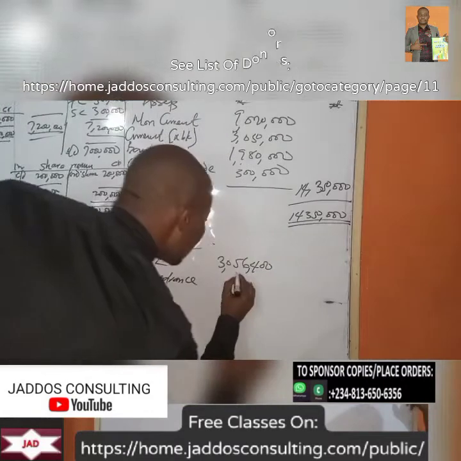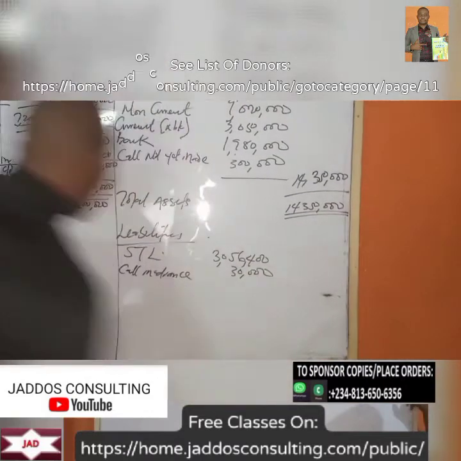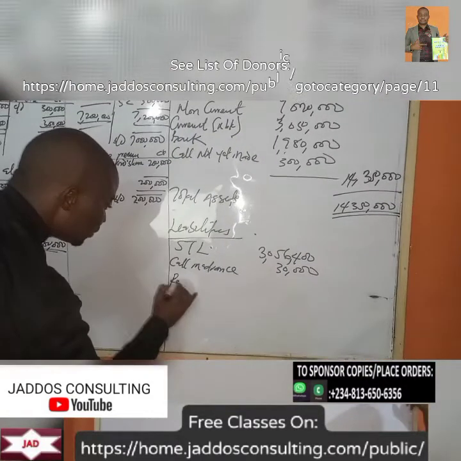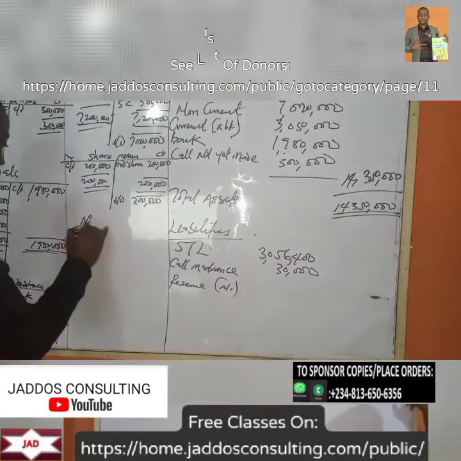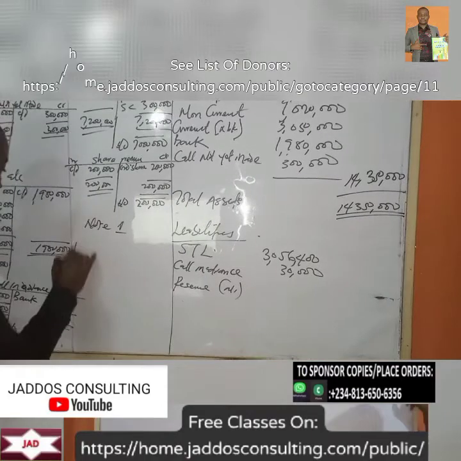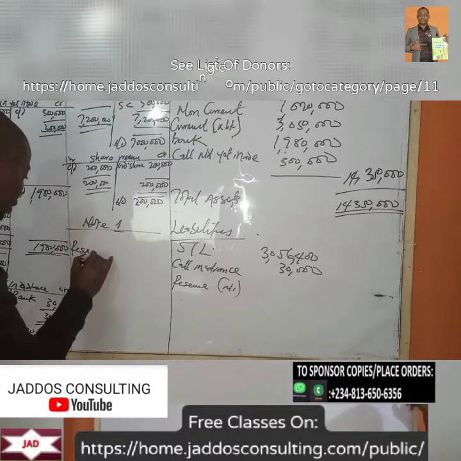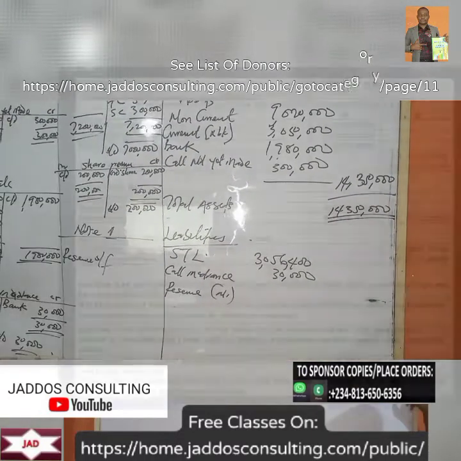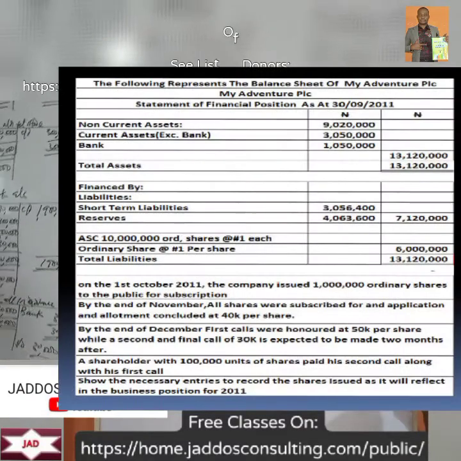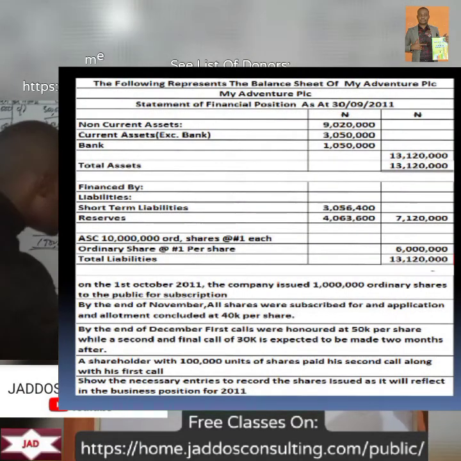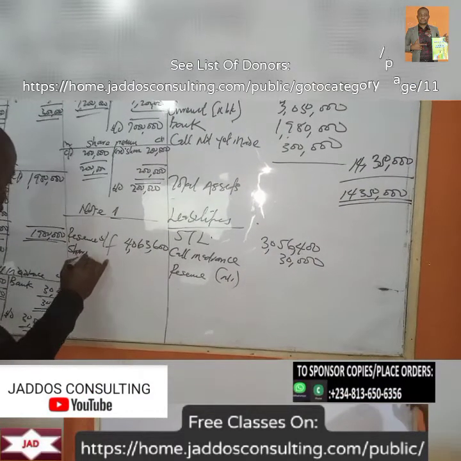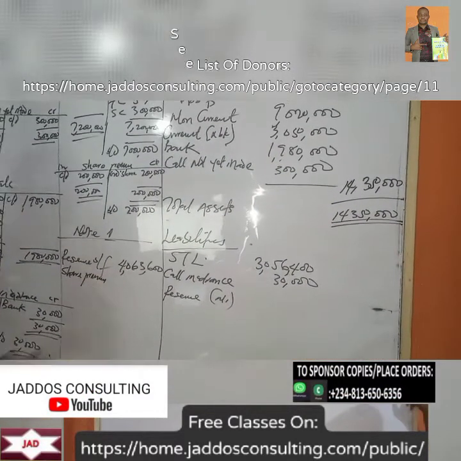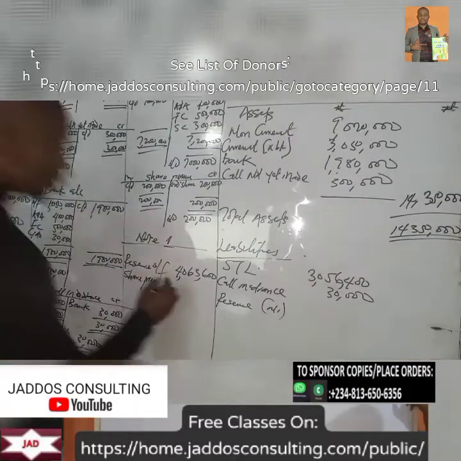How much? 30,000. Then what's our reserve? Let's call that note 1. So we have our reserve brought forward. What do we have? 4,063,600. Of course, at this level you should know that share premium is part of reserve. What's our share premium here? 200,000.